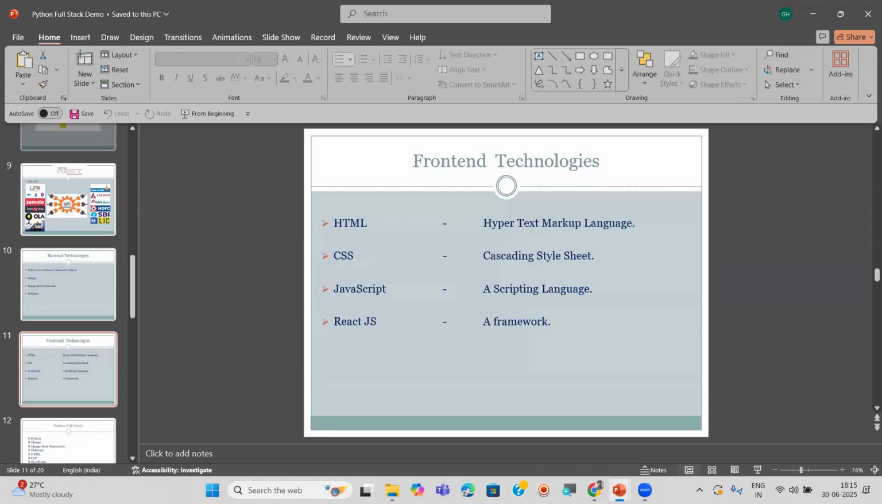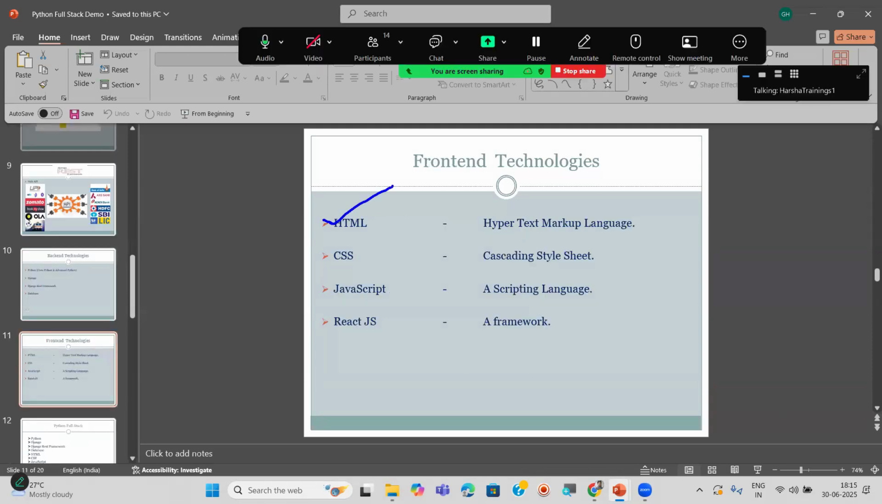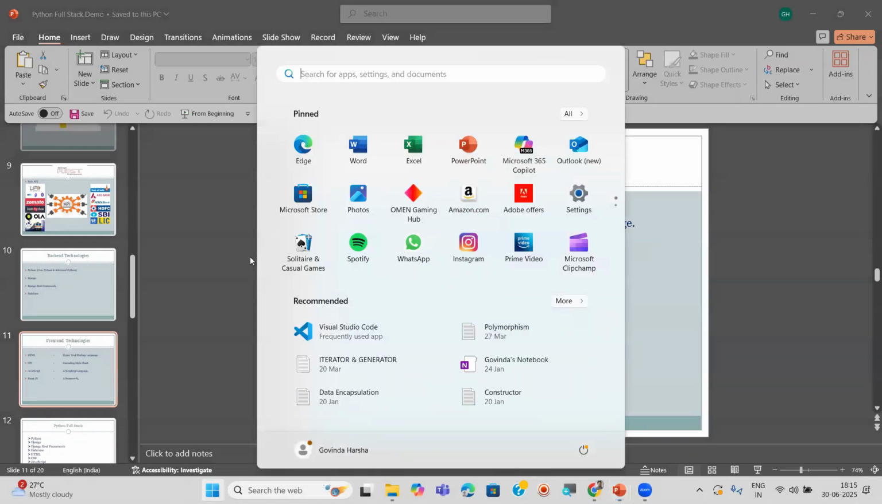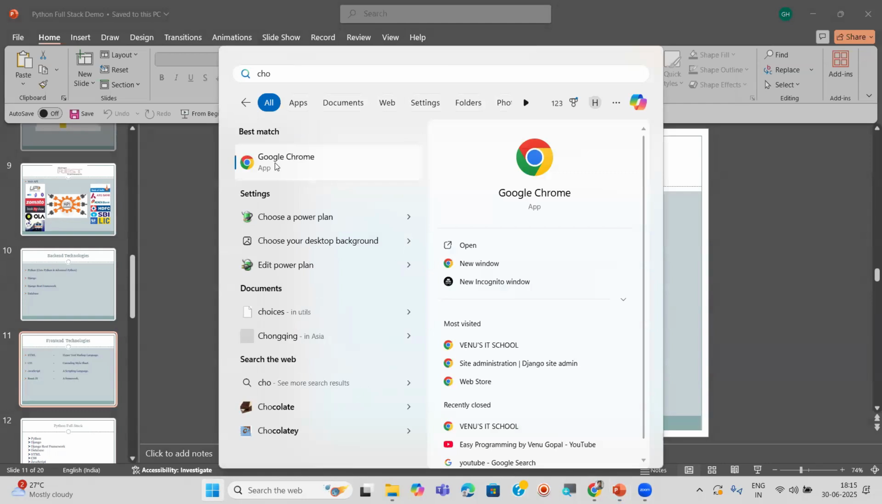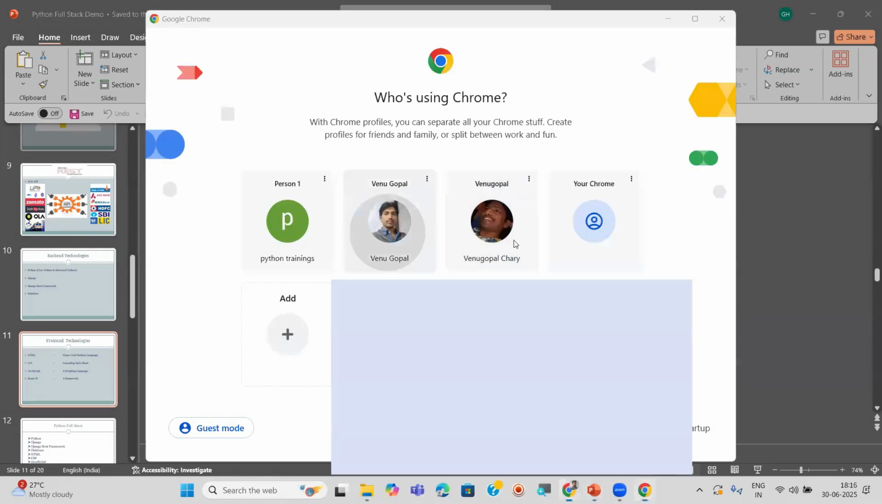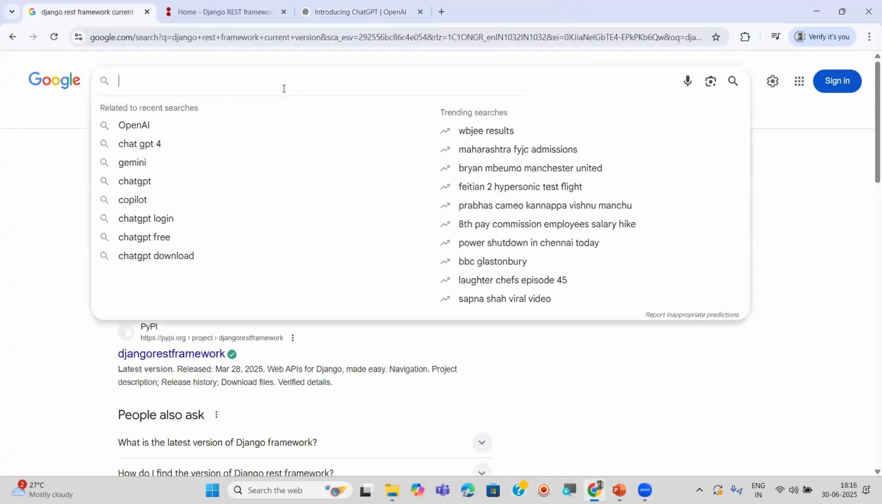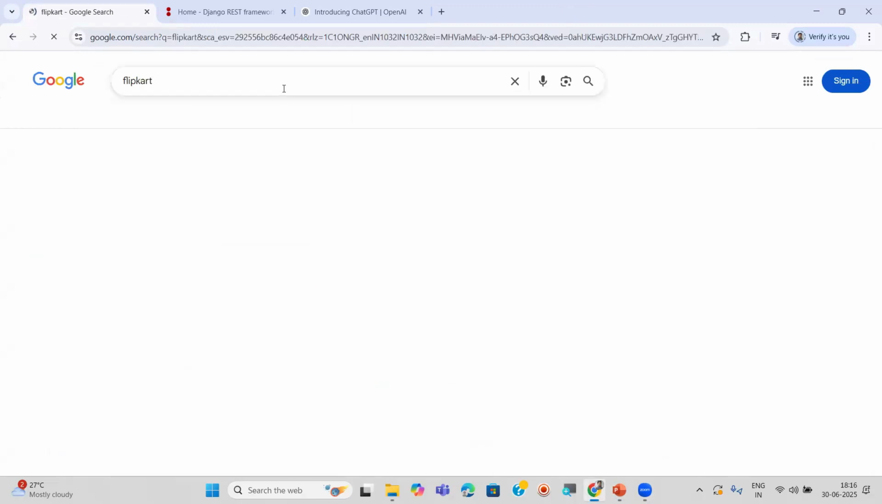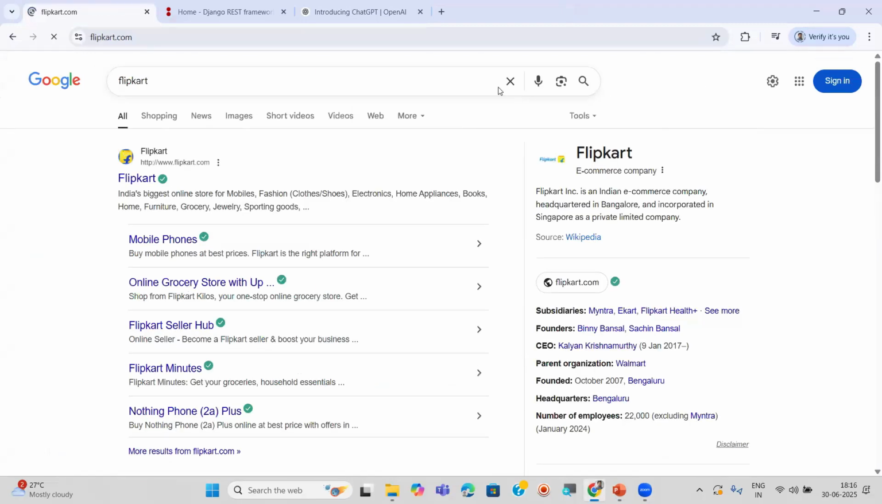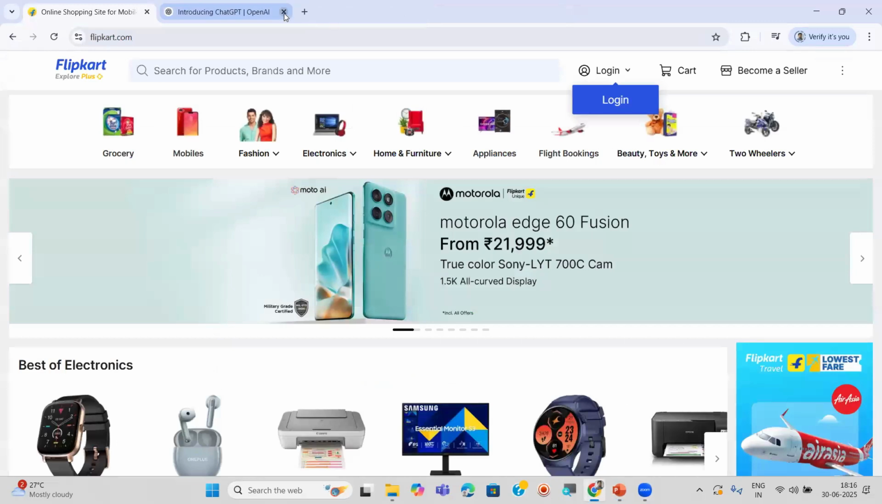Then next, I explained about the front-end technologies very clearly. HTML, hypertext markup language. This is used to create what here? Web pages. I gave one example by taking a website. Which website did I take? Amazon. Yes or no? Amazon, or you can take Flipkart also. No worries. You can take Flipkart this time. I'm opening the Flipkart website here. Now see, this is the Flipkart website.